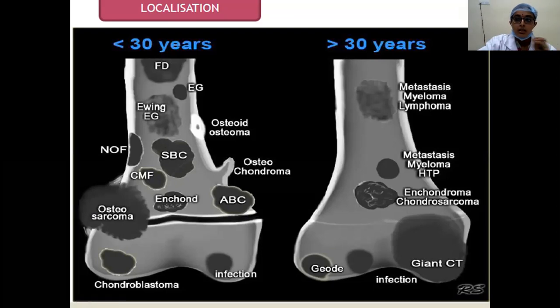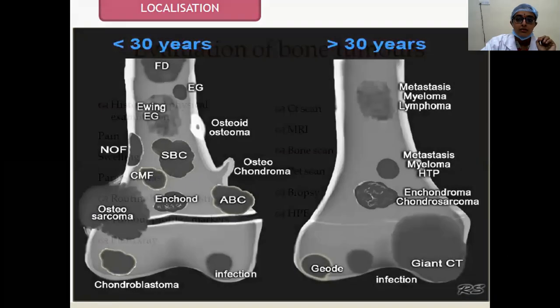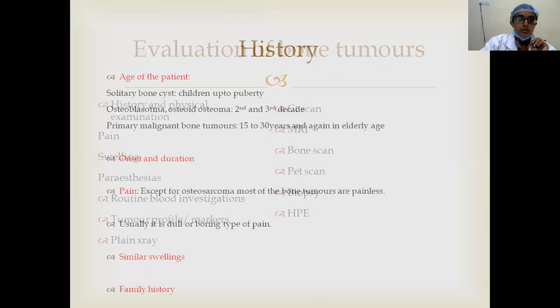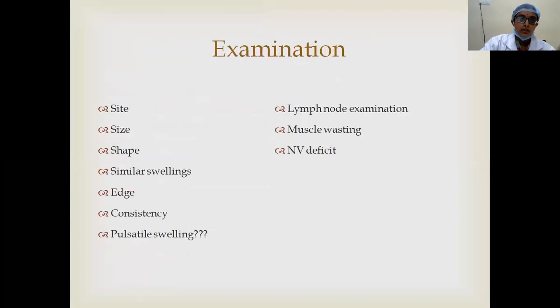So these are pertaining to bone tumors. Swelling site of the different swellings, and then size you see. Then the shape of the swelling is also important. In osteochondroma you have something like a stalk developing from the metaphyseal region and growing towards the epiphyseal region, and similar swellings I have also discussed in the history.